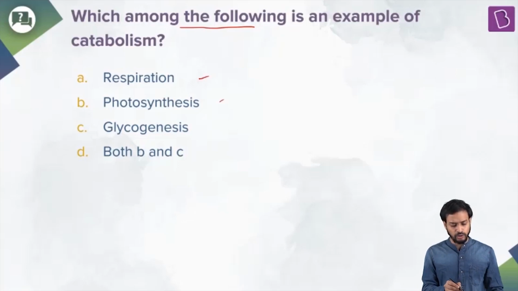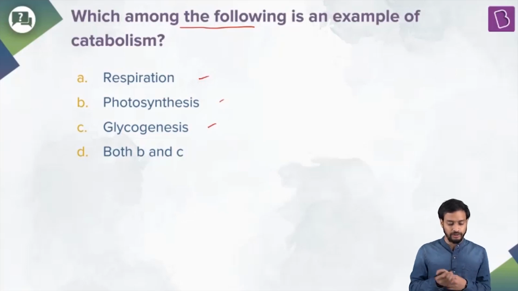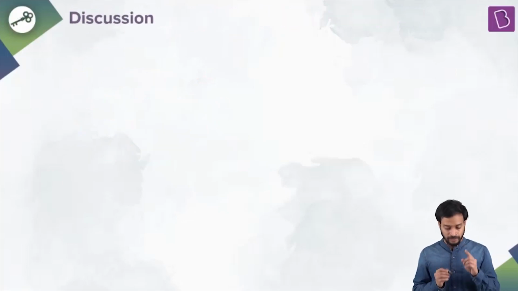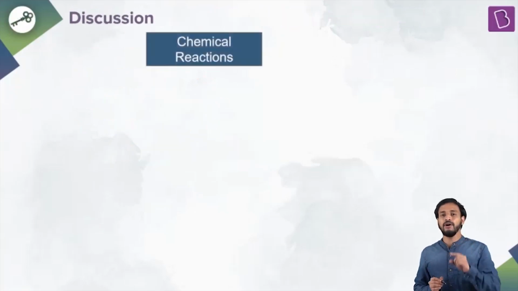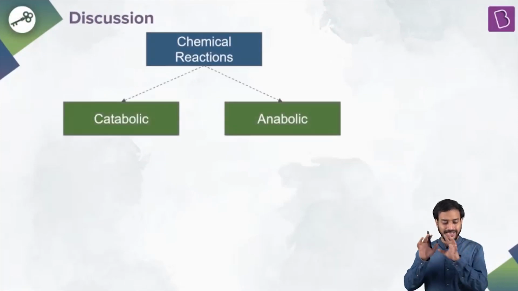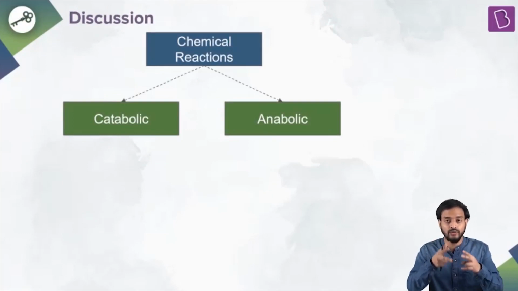Is it respiration, photosynthesis, glycogenesis? Or do you think it's both B and C, that is both photosynthesis and glycogenesis? Well, let's do a small discussion for this question. So, the metabolism, or rather the chemical reactions, can be of two different types, catabolic and anabolic. Catabolic means kata. Relate that word with cut.